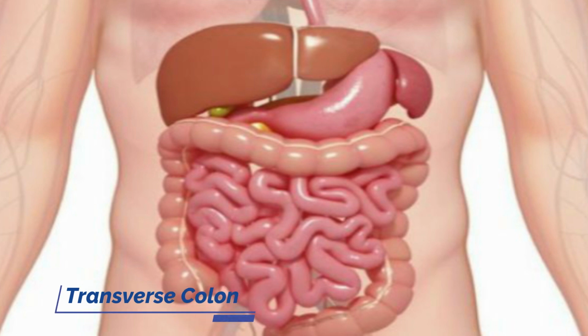Transverse colon. The second section of the colon transfers across the anterior abdominal wall from the right to the left hand side of the abdomen immediately under the stomach. Descending colon. The food particles travel down the descending colon on the left hand side of the abdomen. Sigmoid colon. This is an S-shaped section at the end of the colon. It bends in towards the small intestine before terminating into the rectum.